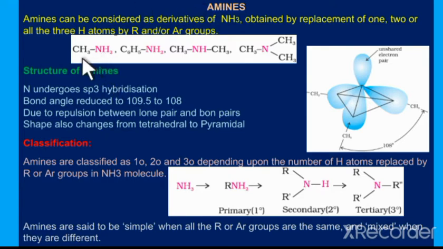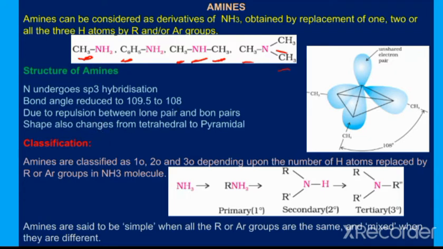Next, the amines. When an alkyl group replaces one hydrogen of ammonia, we get an amine. At the same time an aryl group can also replace the hydrogen, and in that case it also forms an amine. More than one hydrogen of ammonia can be replaced as well. Here two alkyl groups replace two hydrogens of ammonia, and that also forms an amine. And in this case three alkyl groups replace three hydrogens of ammonia, so in this case also we get amines.